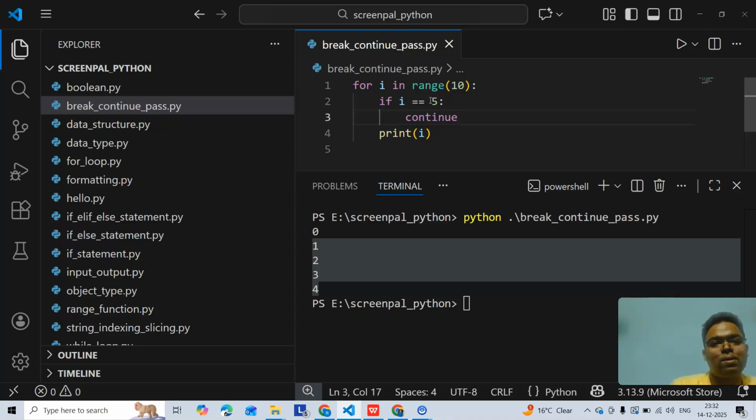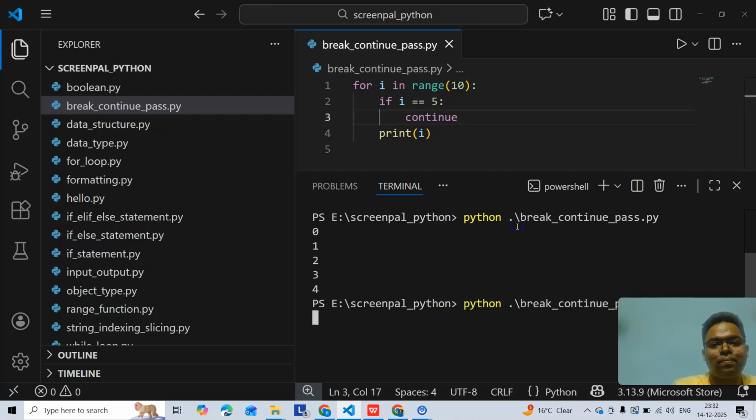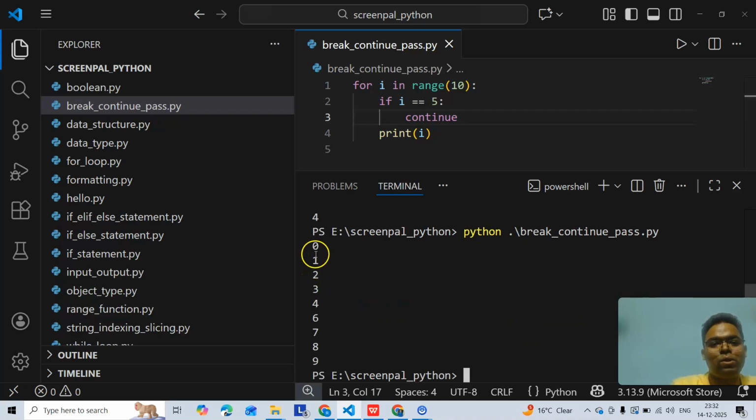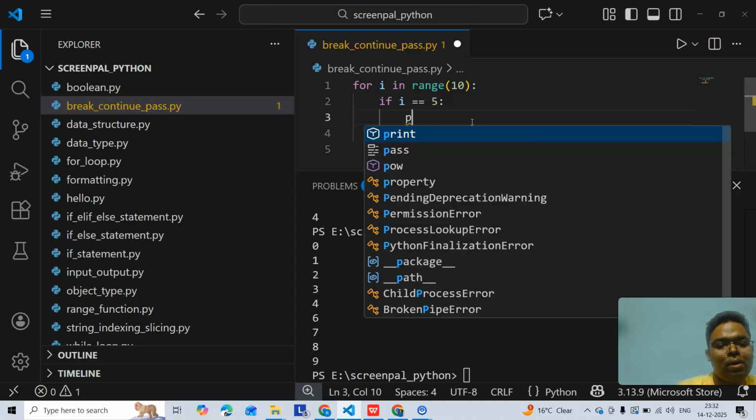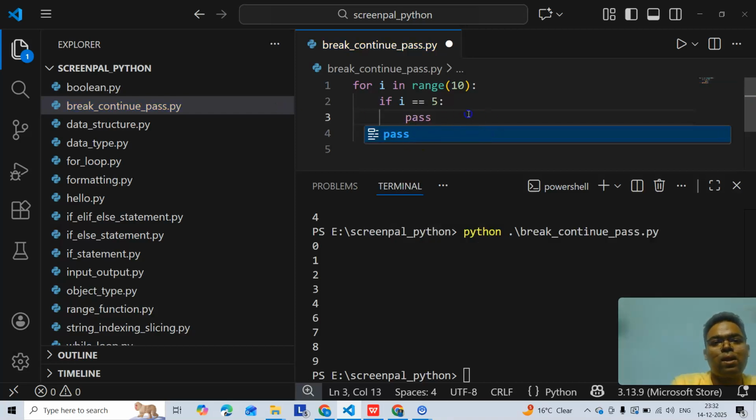But 6, 7, 8, 9 will be there, right? So let's see. You see 0, 1, 2, 3, 4, but 5 is not there. 6, 7, 8, 9, right? So let's say pass. What will happen? If I just pass instead of all this, I just pass this one.